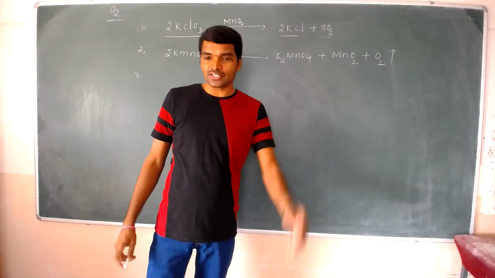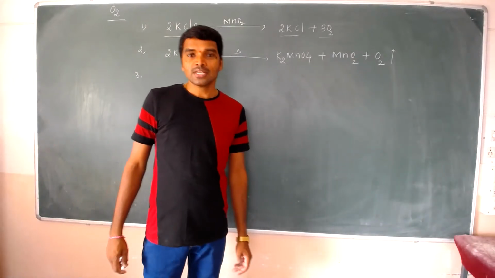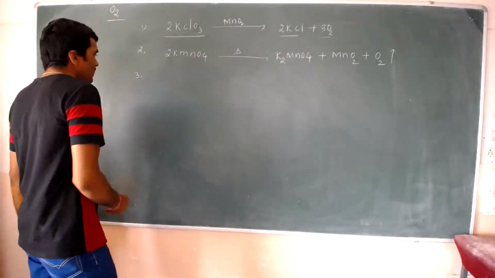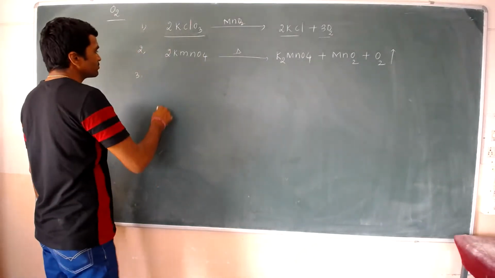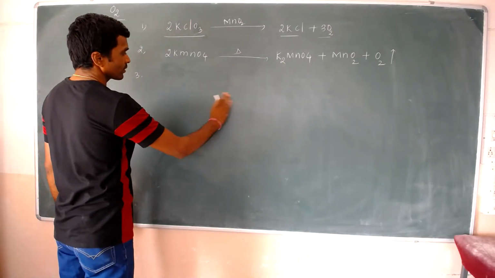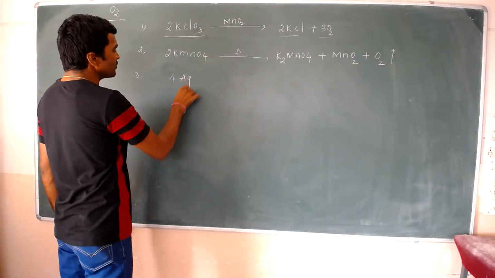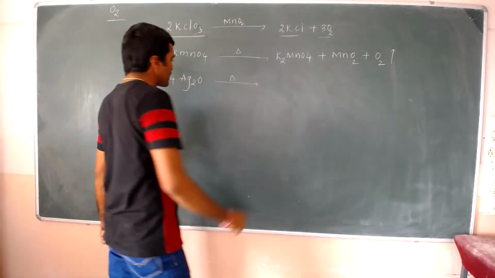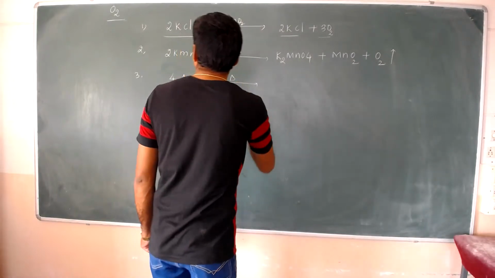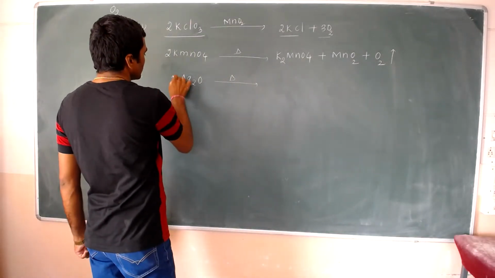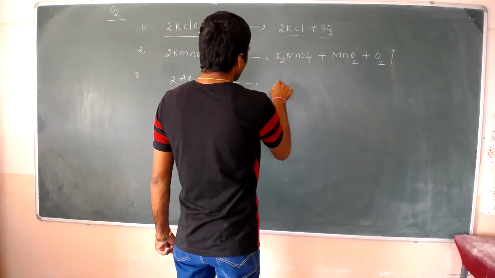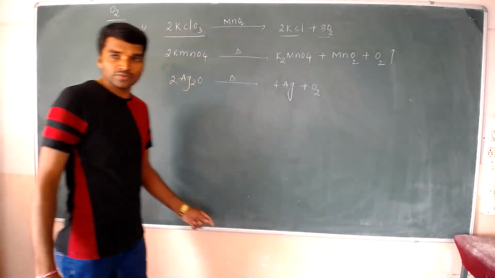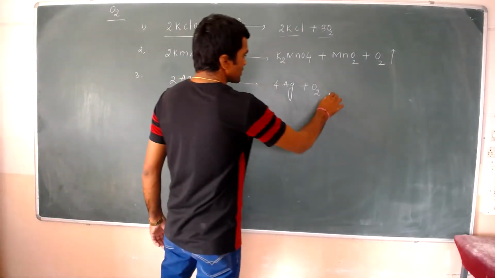decomposition of some metal compounds. Decomposition of some metal compounds also gives oxygen. Now we are going to see those. 4 moles of Ag2O undergo decomposition, forming 4Ag plus O2. Decomposition of some metal compounds also gives oxygen.